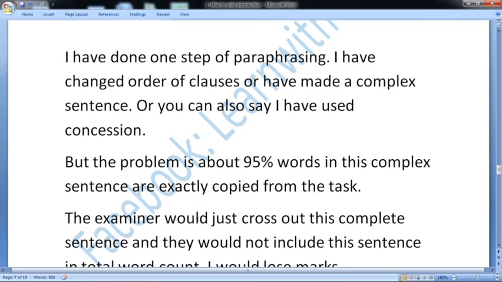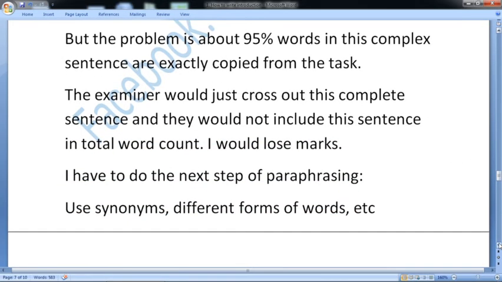The examiner would cross out this complete sentence and would not include it in the word count. Why? Because I have copied both sentences and made one sentence, and there is no change in any word. So this is just copy paste, and I am not showing any language to the examiner.